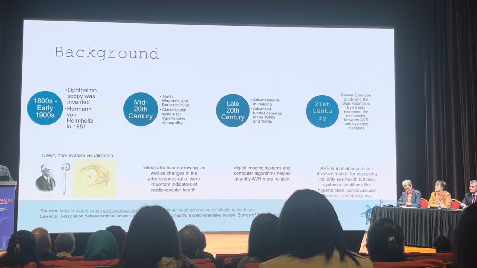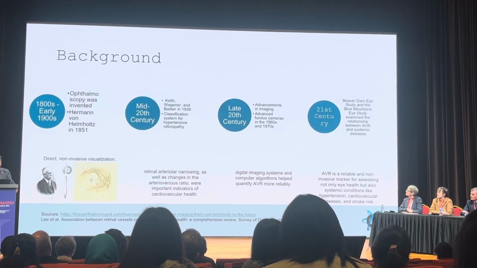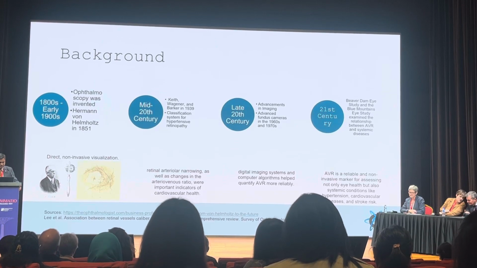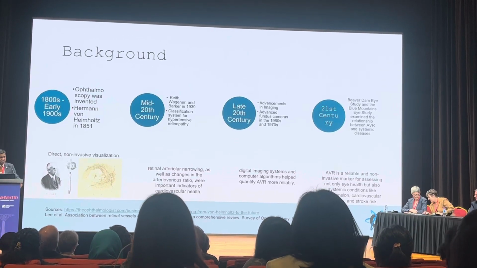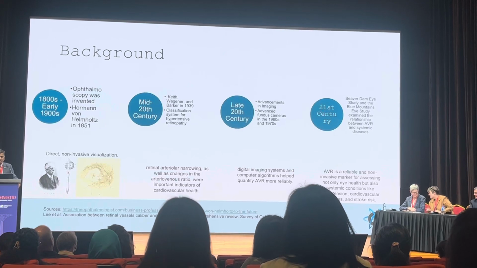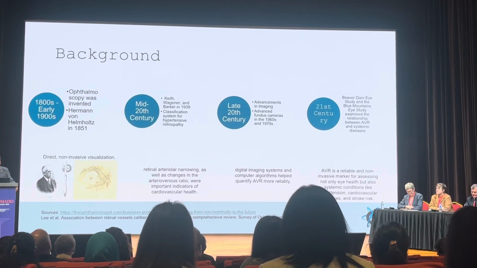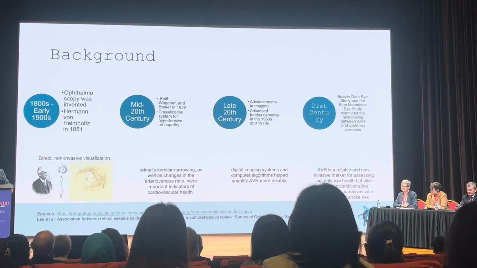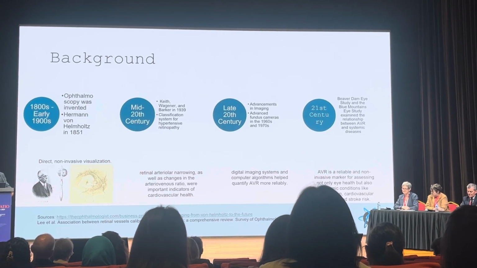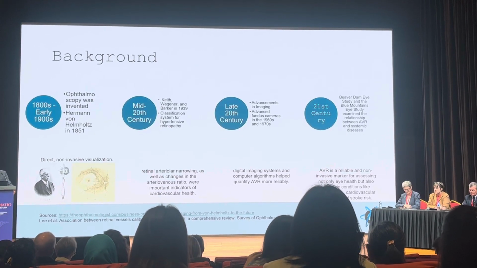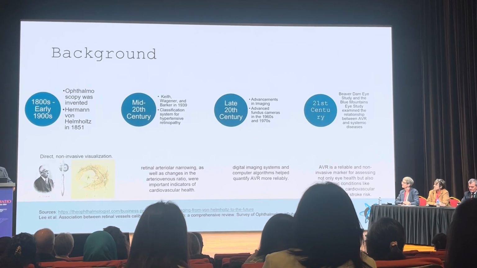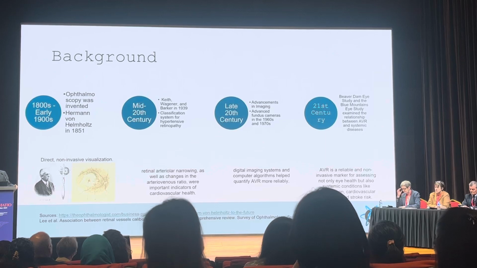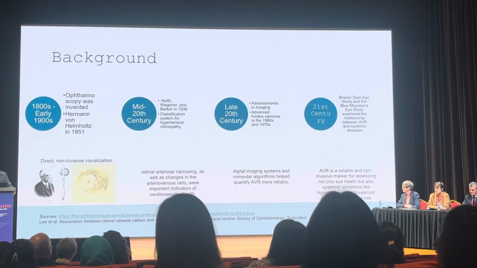I think in the early 1800s, 1900s, ophthalmoscopy was invented, and that's where people started realizing the value of fundus photography, and then fundus photographs were invented. They were invented to understand and appreciate the actual changes which happen. A few brilliant scientists thought, why not look into the retinal vasculature, which is not that visible to the human eye, and they started working on algorithms to determine the diameter of the artery and the diameter of the vessel or the vein, and then some people also went on and described the artery-venous ratio.